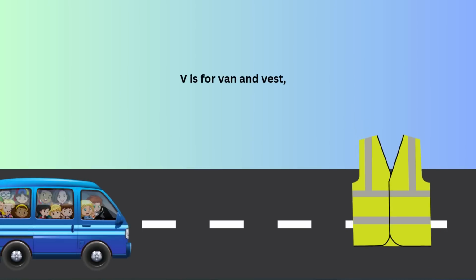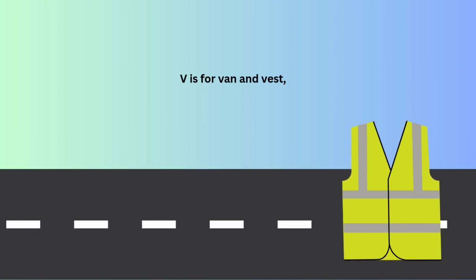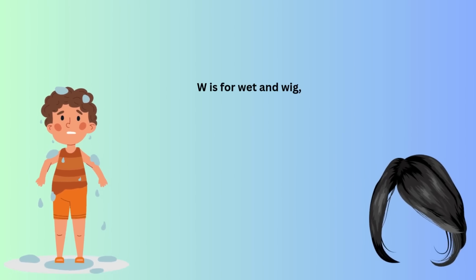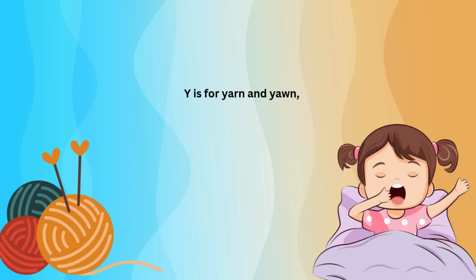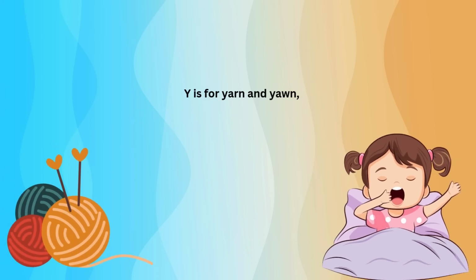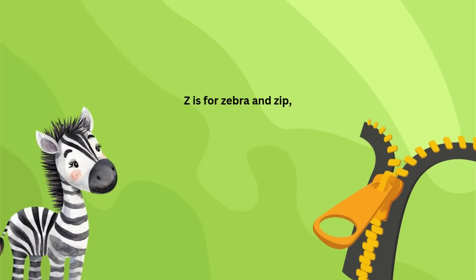V is for van and vest. W is for wet and wig. X is for x-ray and box. Y is for yarn and yawn. Z is for zebra and zip.